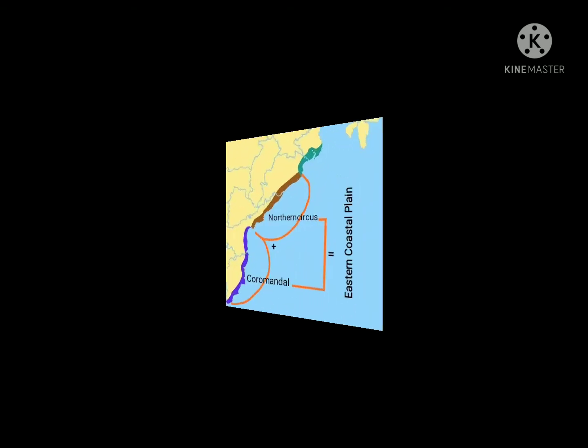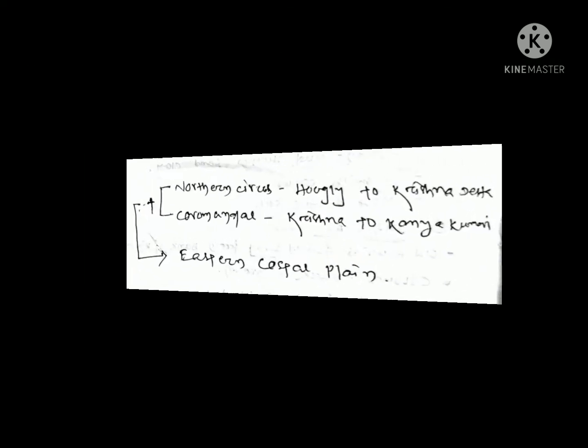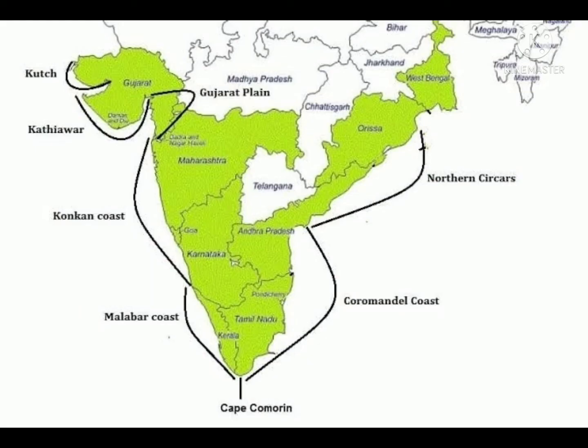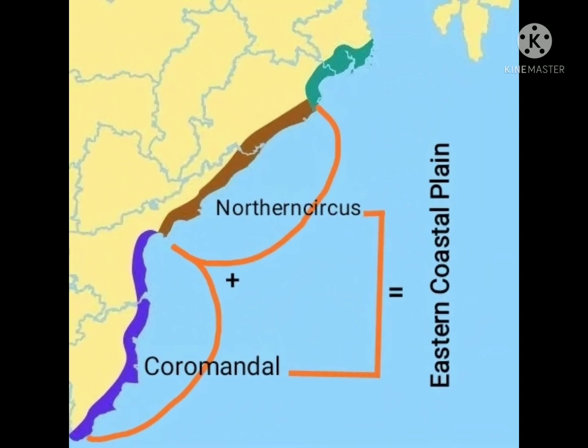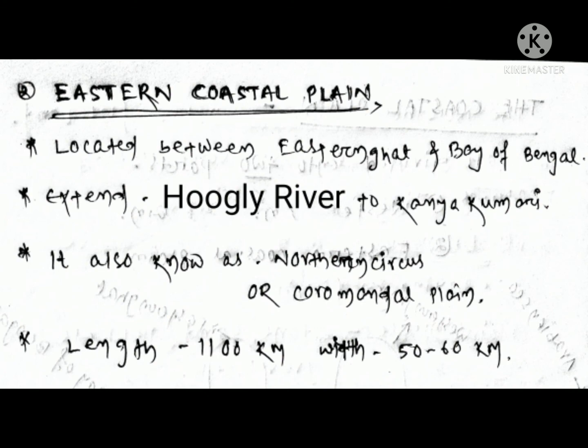Then we know about the Eastern Coastal Plain. The Eastern Coastal Plain is located between the Eastern Ghats and the Bay of Bengal. It extends from the Hooghly River to Kanyakumari. From the Hooghly River to the Krishna Delta, it is called the Northern Circars, and from the Krishna Delta to Kanyakumari, it is known as the Coromandel Coast. When both are added, it is named the Eastern Coastal Plain. The length of the Eastern Coastal Plain is 1100 km and its width is 50 to 60 km.